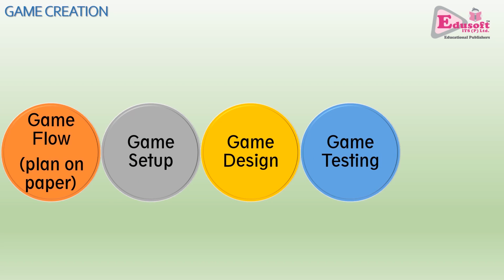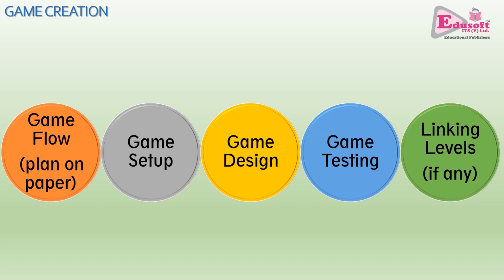The final step is that you link the levels so that the player wins one level, moves to the next one, and so on. So this is how game creation involves these 5 steps: the game flow, that is the game plan on paper, the game setup according to the initial design of the game, then the actual game design, testing the game, and finally linking all the levels together to bring it to the final shape.